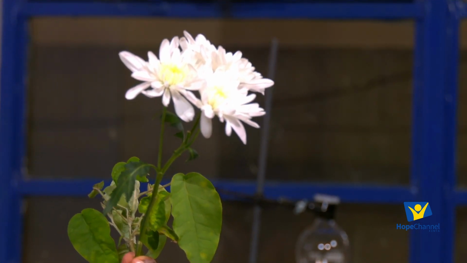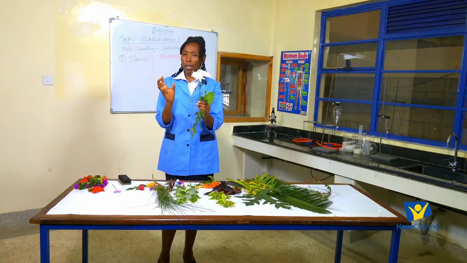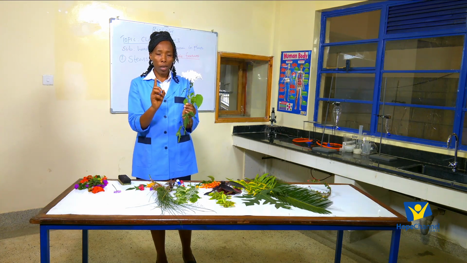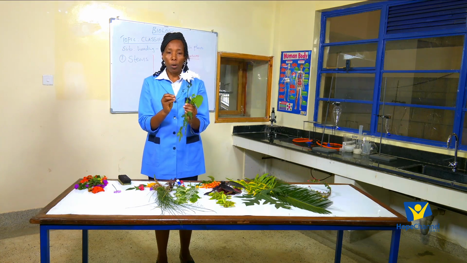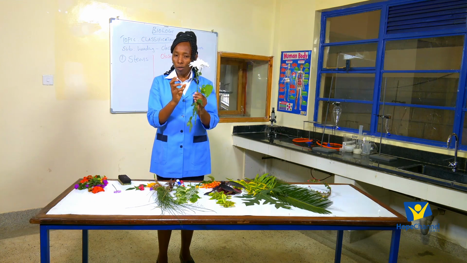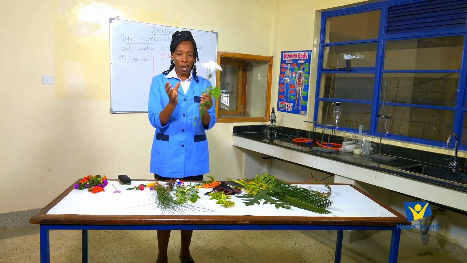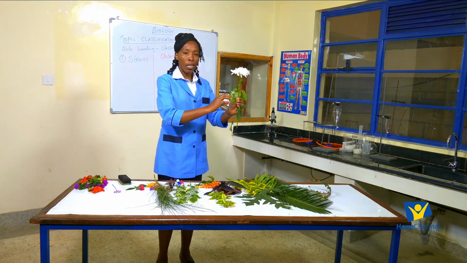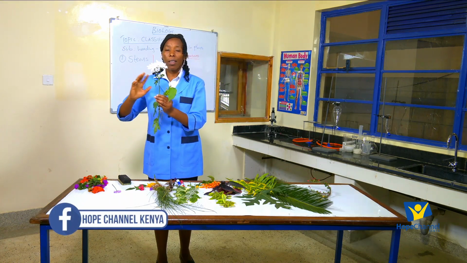Now, I want us to be very keen to identify the differences between these structures. Remember we said for us to put these plants into groups, we use their similarities in their structures. So you look at the structure of a plant, look at the similarities between those plants. If they are similar, we put them together and we say that is a group, that is a taxon. If they have different features, we put them separate.